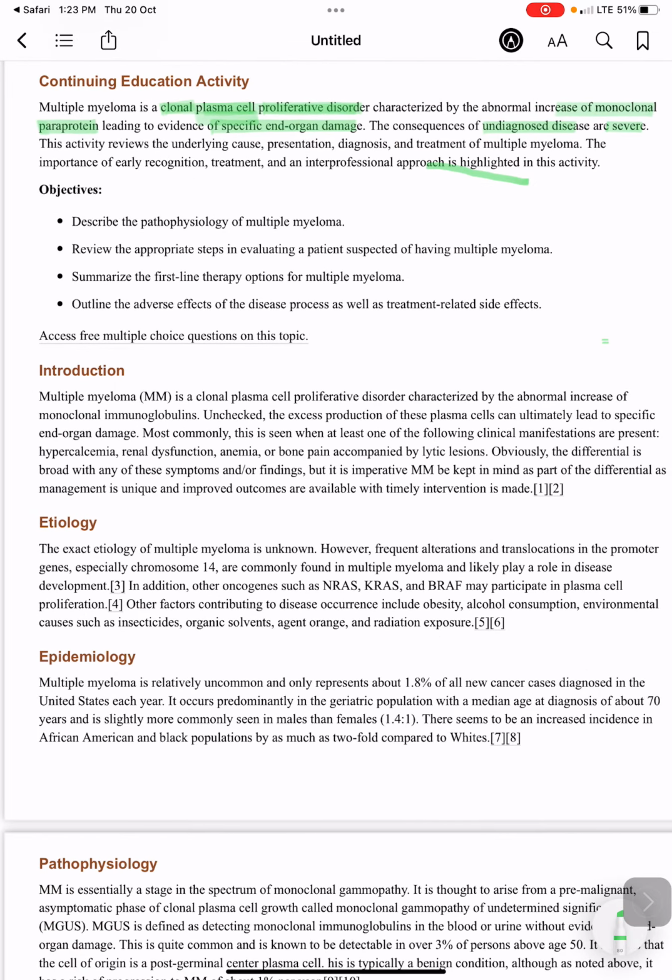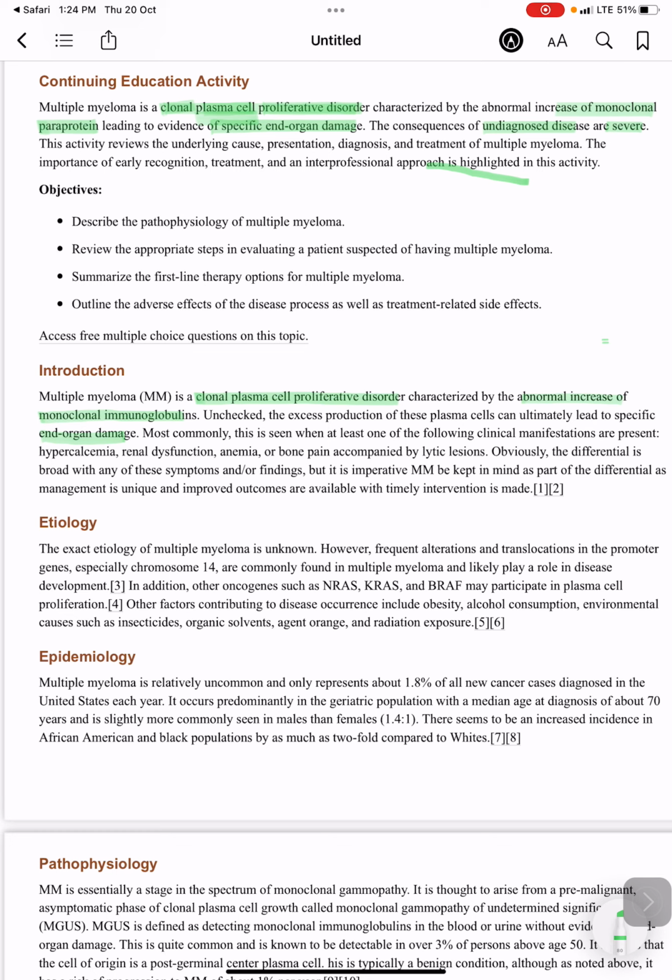Multiple myeloma is a clonal plasma cell proliferative disorder, and because of the plasma cell proliferation there will be an abnormal increase of monoclonal immunoglobulins. Unchecked, the excess production from these plasma cells can ultimately lead to specific end organ damage. So plasma cells are proliferating, monoclonal immunoglobulins are increasing, and there will be end organ damage.